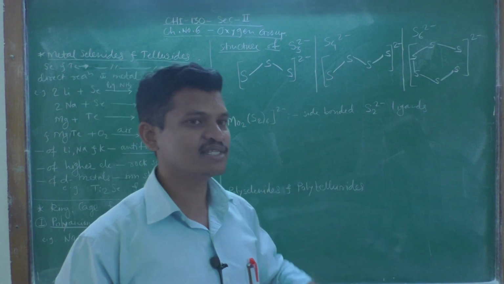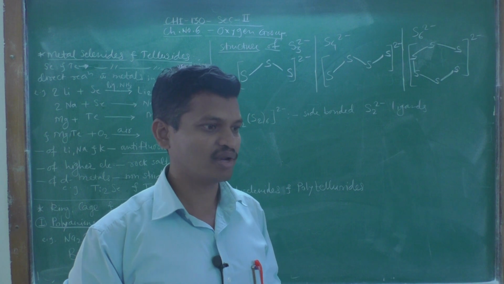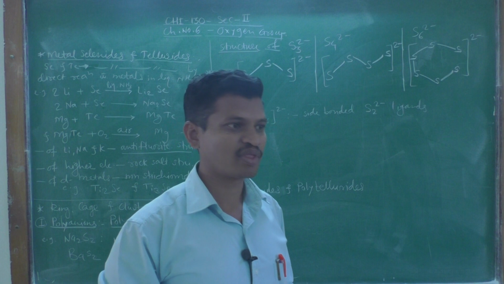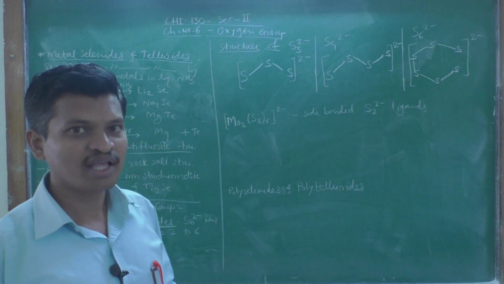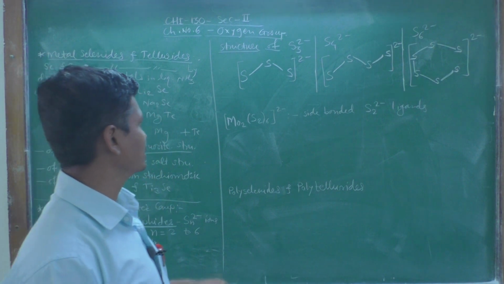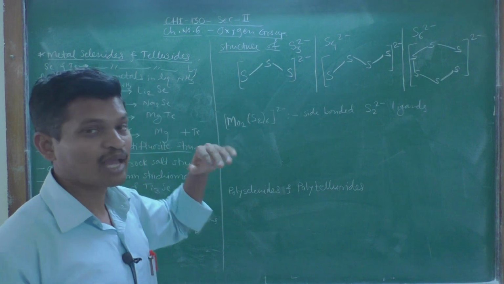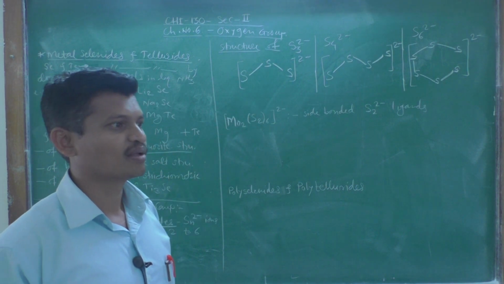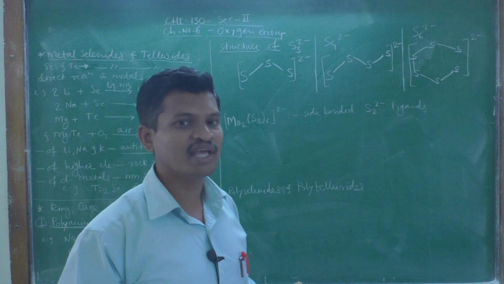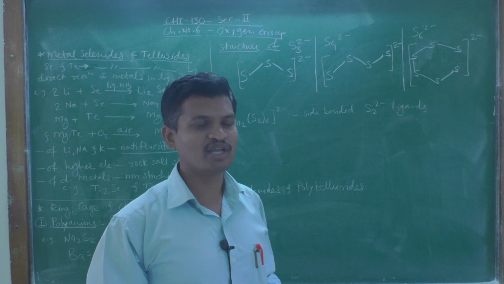When these polysulfide ions react with cations, they form ring, cage or cluster type sulfides. Then these sulfide ions can act as ligands, meaning they can form complexes with d block elements.